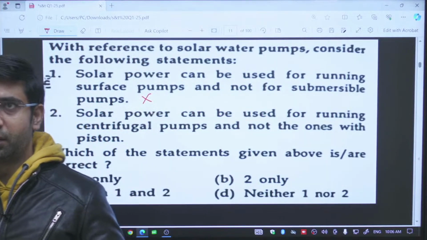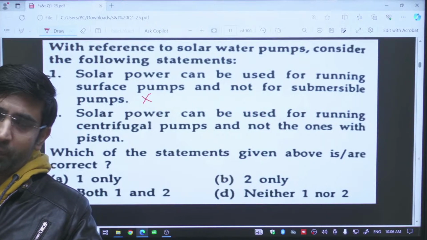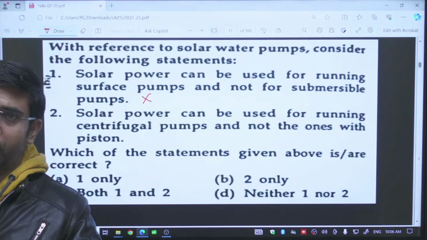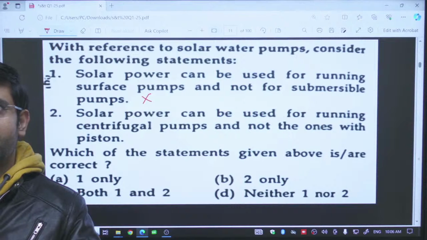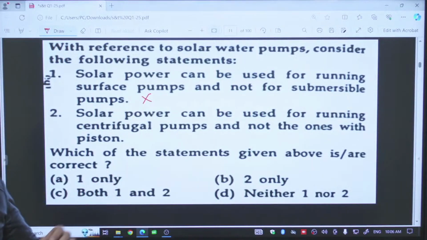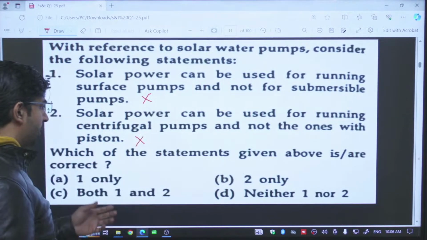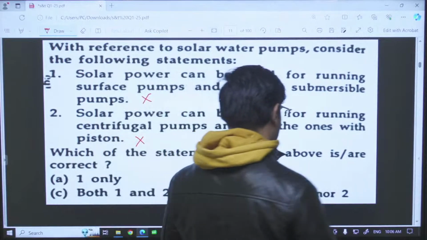And second, the piston. With the help of the piston, you are pumping the water from the bottom to the top. So these are two types. You can do anything with the help of solar power. So this statement is also wrong. And the right answer here will be D.